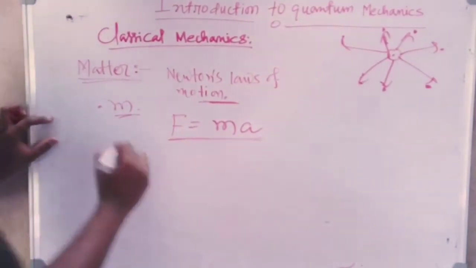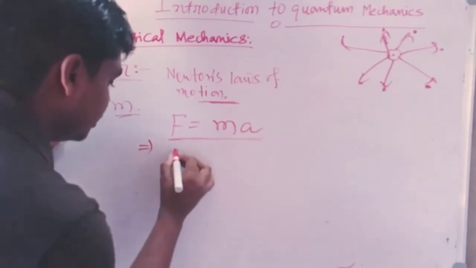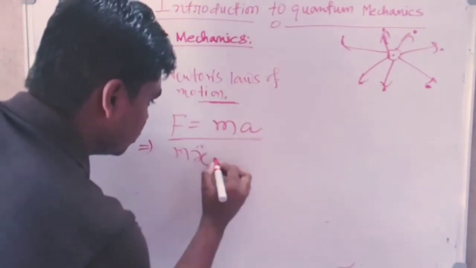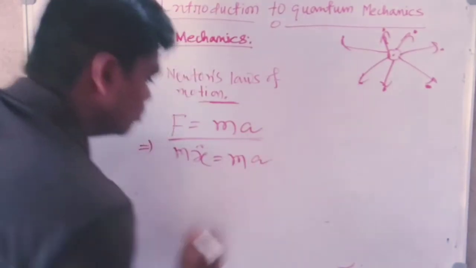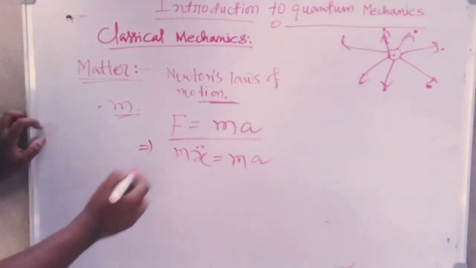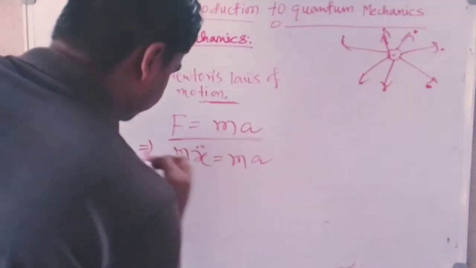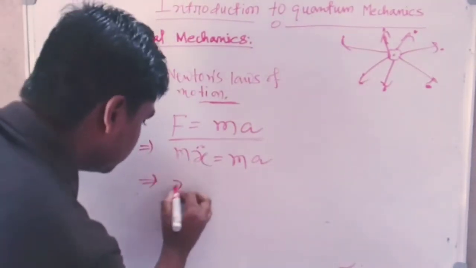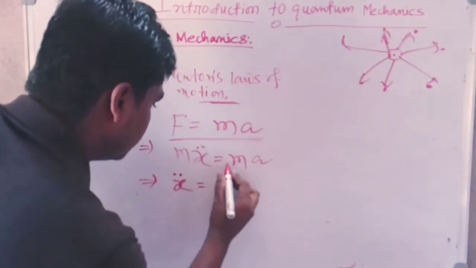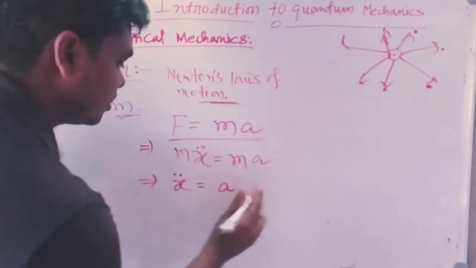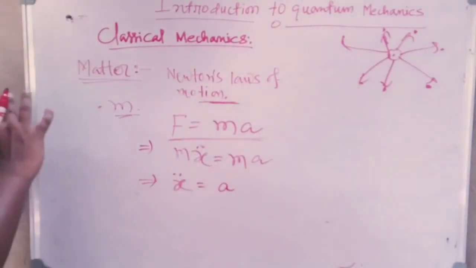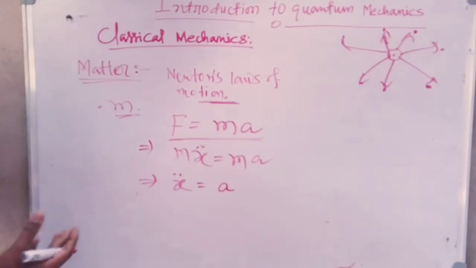And then we may write that m x double dot is equal to m a, where x double dot is the second order derivative of position with respect to time. And then one can easily write x double dot is equal to a, where a is the acceleration, and here we can consider that a is a constant because the particle moves under constant acceleration.